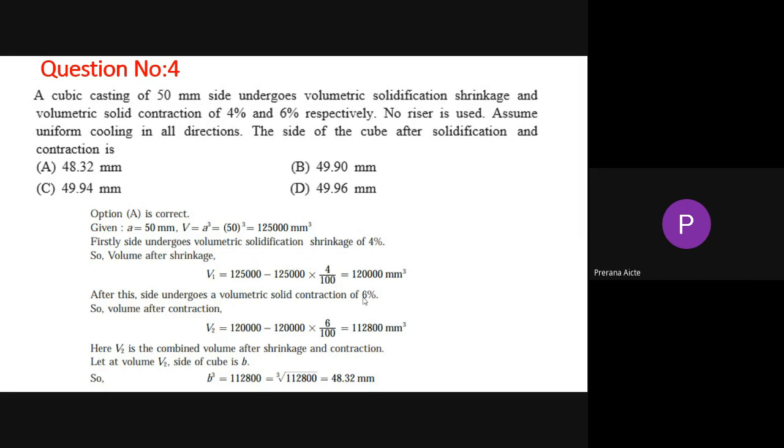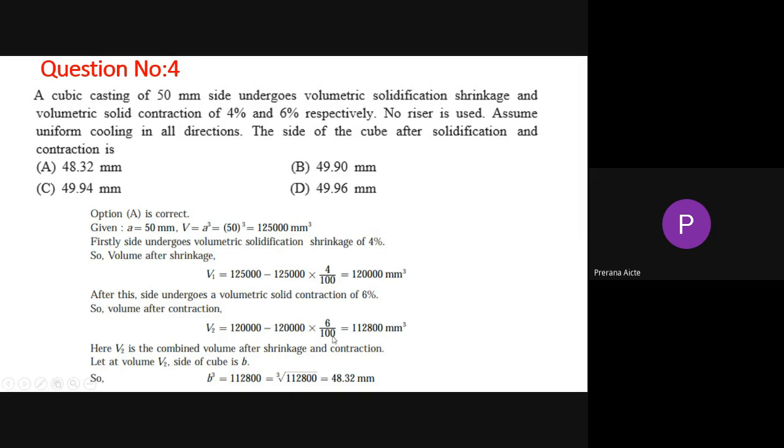If it is 6%, the volume after contraction V2 is calculated as 12 lakh into 6 by 100.